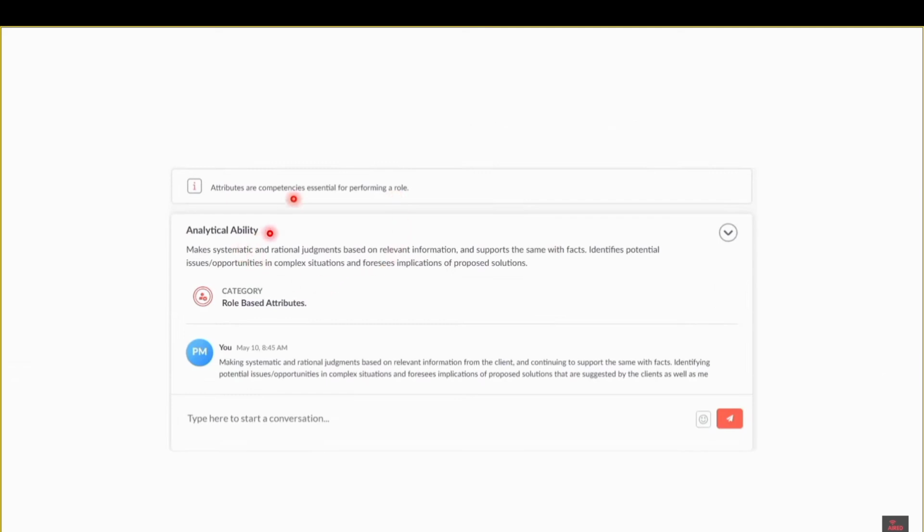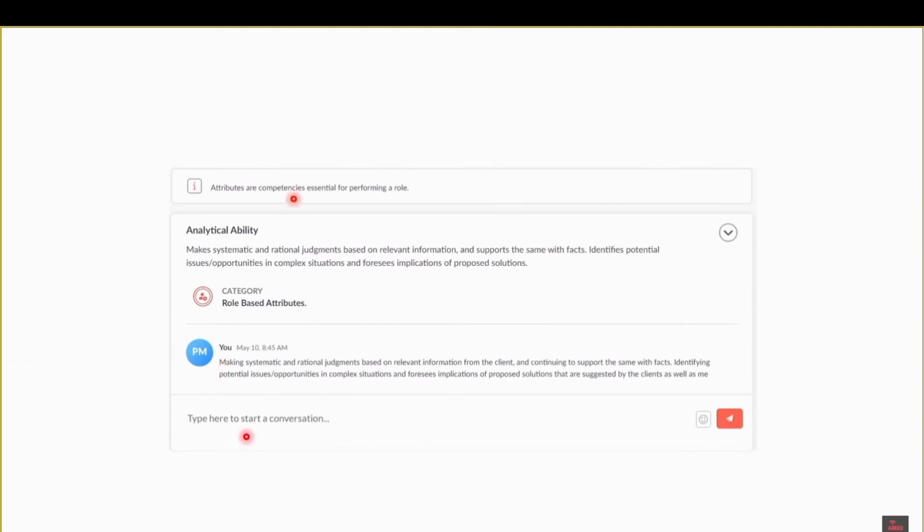Here you will find analytical ability. What are the analytical abilities required for performing that kind of role? Make systematic and rational judgment based on relevant information and support the same with facts. Identify potential issues and opportunities in complex situations and foresee implications of proposed solutions. So what you can do is tell them that you made systematic and rational judgments based on relevant information from the client and continued to support the same with facts. All this I have done.